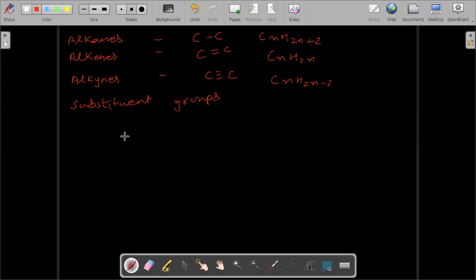So it's like this. You select the longest chain. Here, this is the longest chain. And suppose you have another CH3 group here. As every carbon can make 4 bonds, you fill up all the remaining bonds with hydrogen. So this is one of the hydrocarbons.